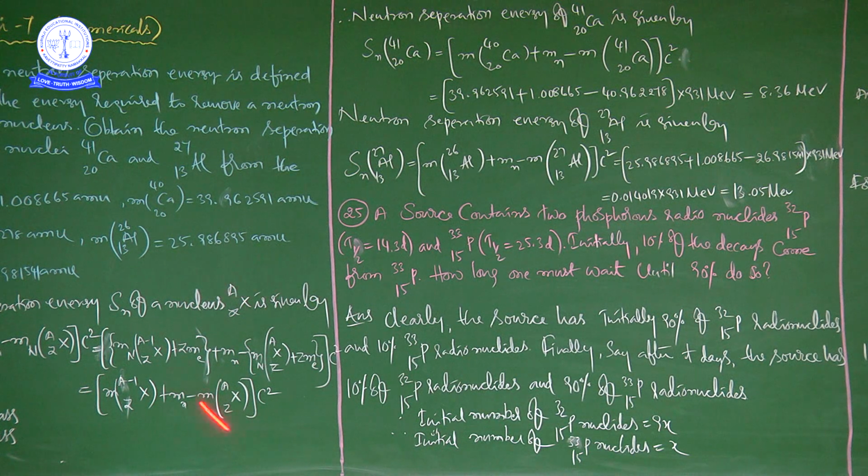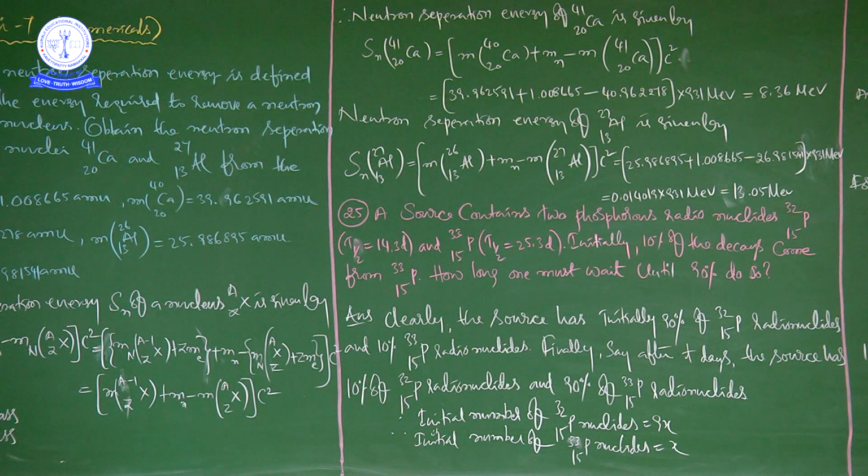Just like a derivation, here he took X^A_Z as an example. After completion of that, he went for application, applying it to calculate the neutron separation energy for calcium 41/20. Once he applied the same thing, while calculating the neutron separation energy for aluminum 27/13 also, he applied the same formula. So we got 8.36 million electron volts, and afterwards we got 13.05 million electron volts.